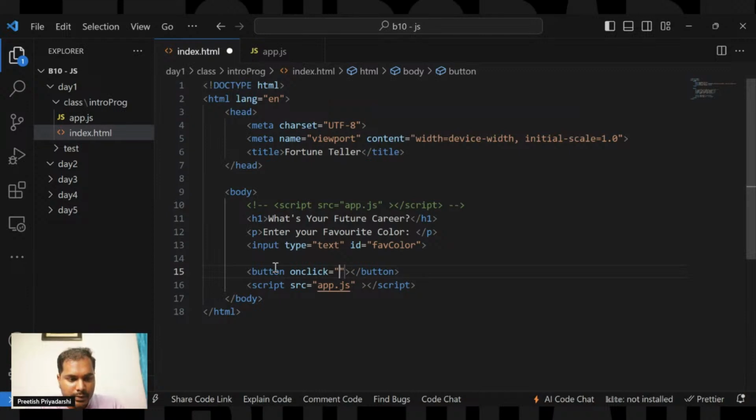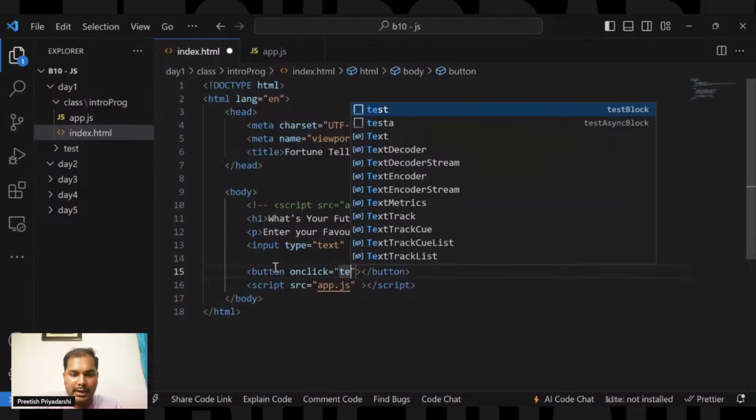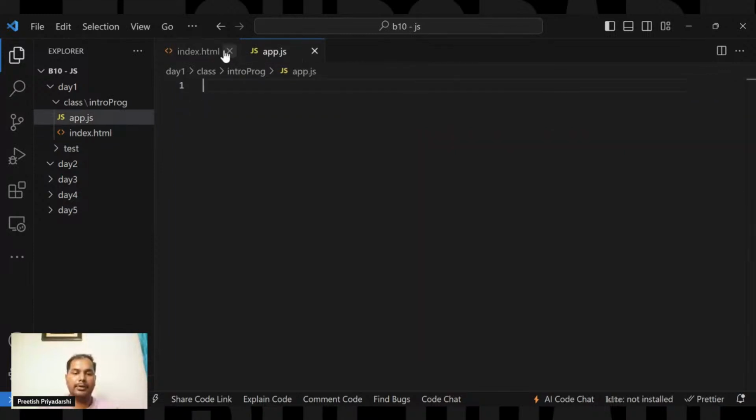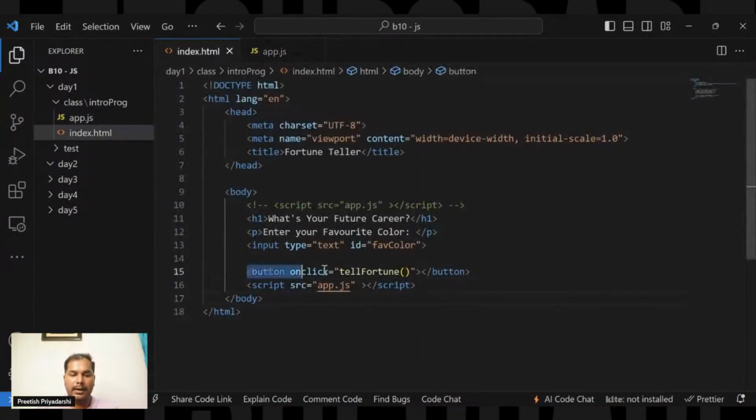When we click it, the onclick event will trigger and call a function named tellFortune. I will define this function inside app.js. I'm just telling you that when you click this button, the onclick event is triggered and this function is called.